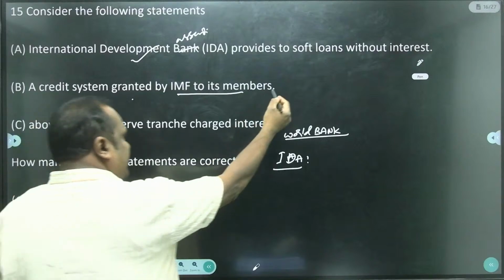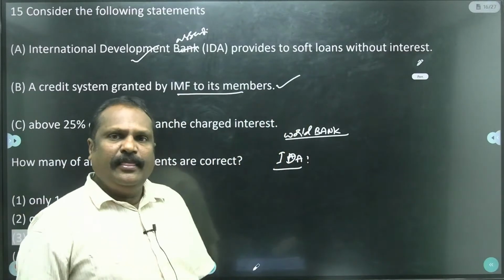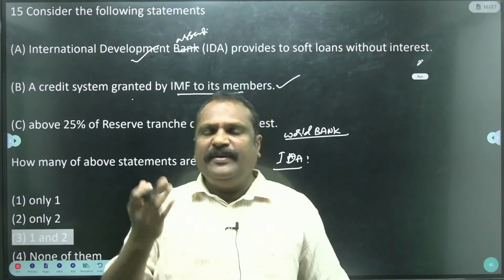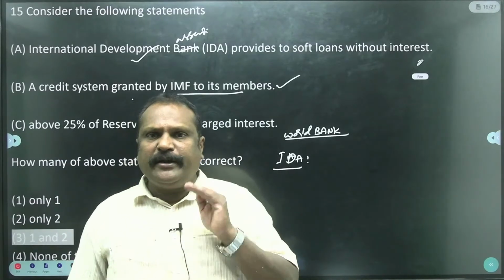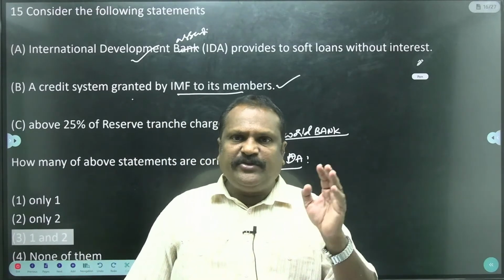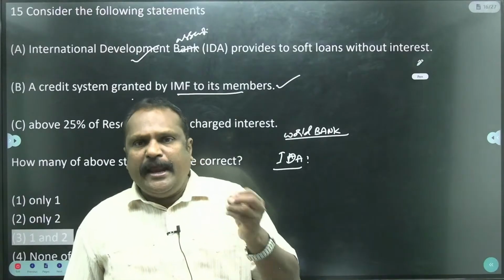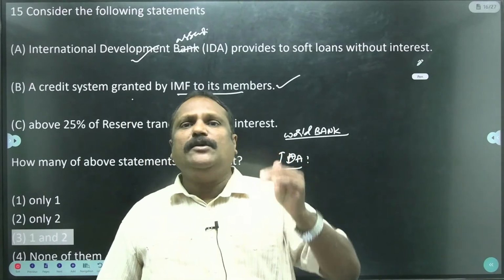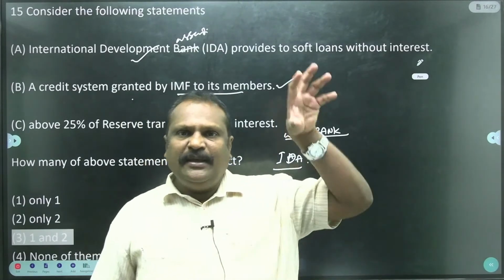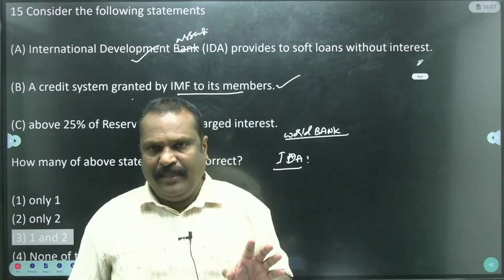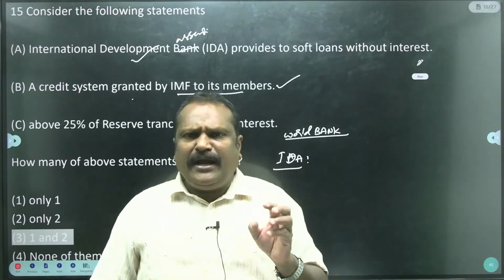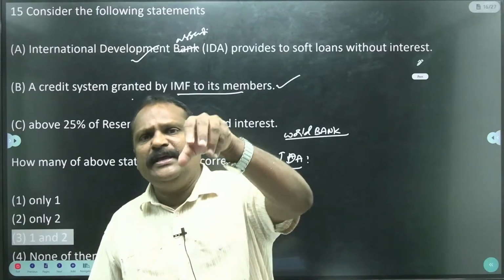Yes, there is a credit system provided by the IMF, the International Monetary Fund. Its headquarters is located in Washington DC. The IMF controls the world's monetary policy. It is head of the world money flow, because every country contributes its mite to the IMF fund.